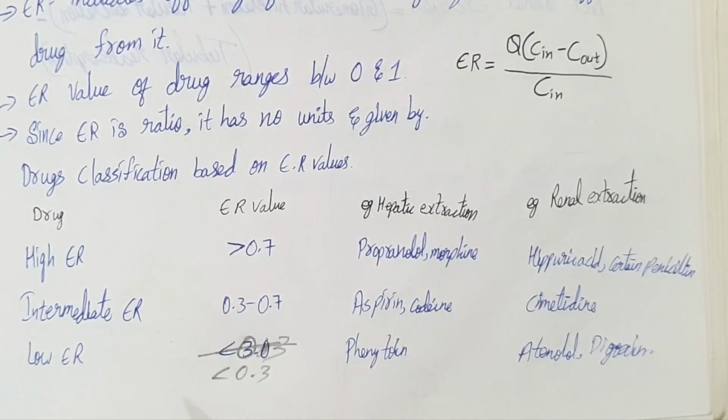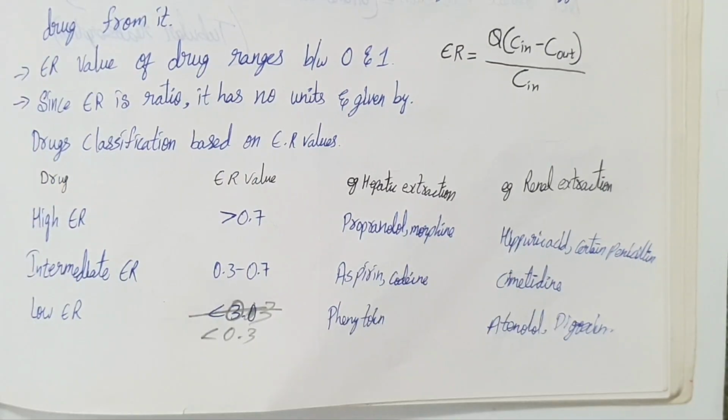So if ER is high, drug clearance depends mainly on blood flow to the organ. If ER is low, clearance depends more on the organ's metabolic capacity. So in liver disease, clearance of high extraction drugs drops because blood flow is reduced. In renal failure, clearance of renally excreted drugs like aminoglycosides decreases, causing accumulation and toxicity. So dose adjustment is often needed based on clearance.